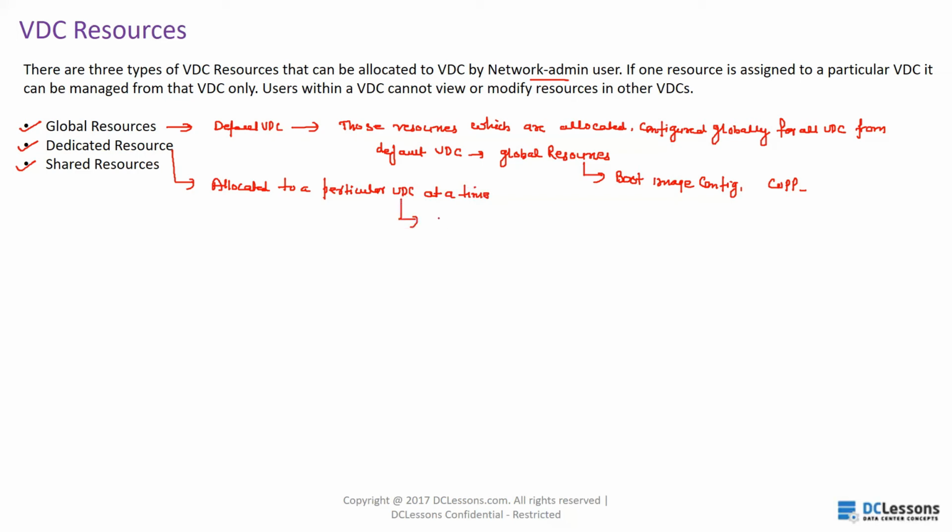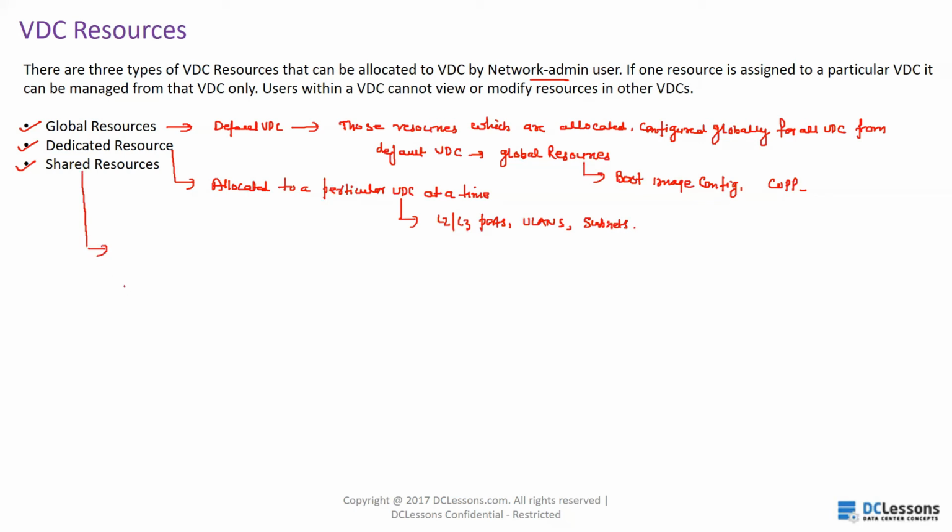Examples of the dedicated resources are layer 2, layer 3 ports, VLANs, subnets, etc. And what are the shared resources?